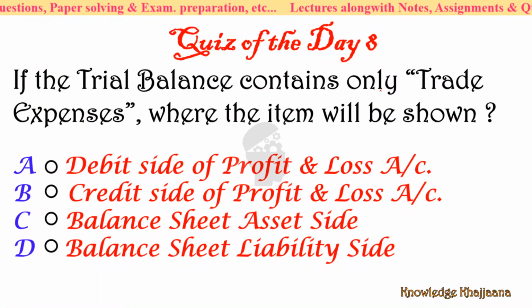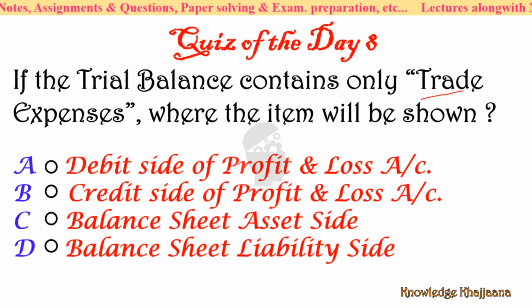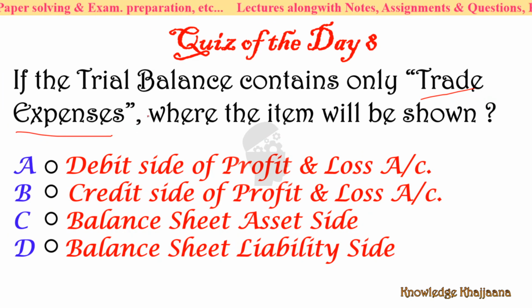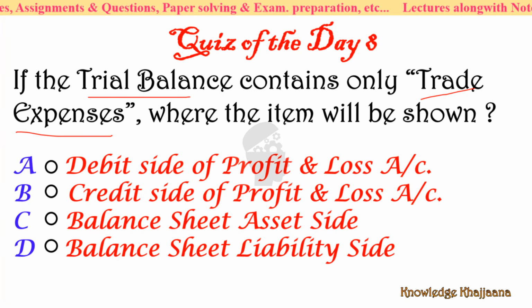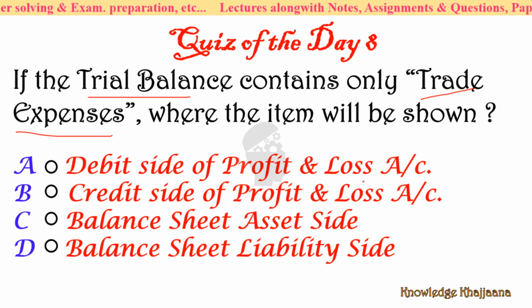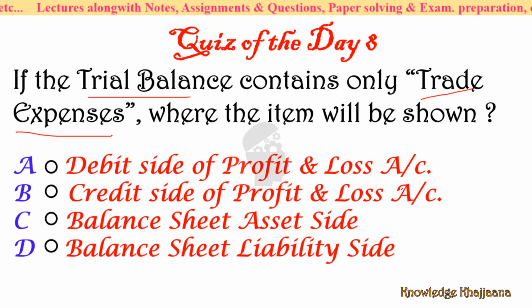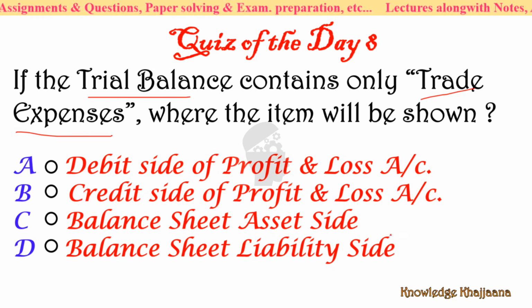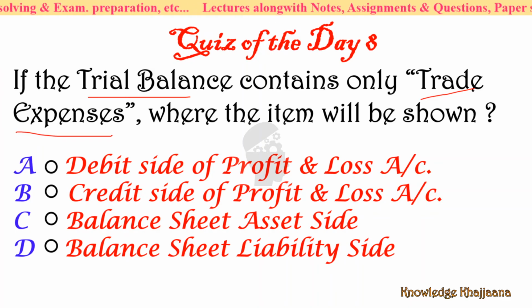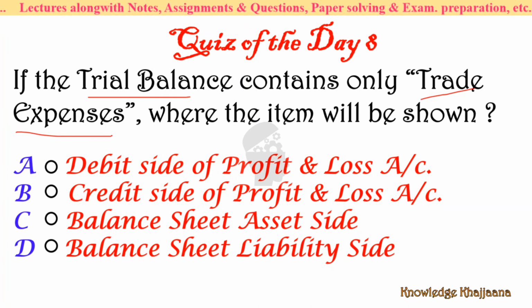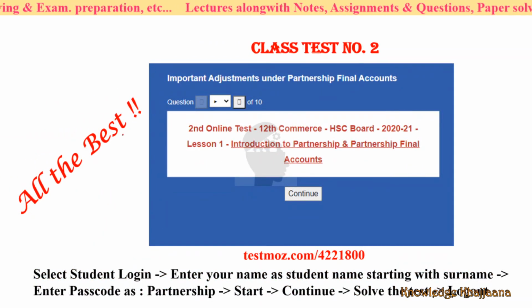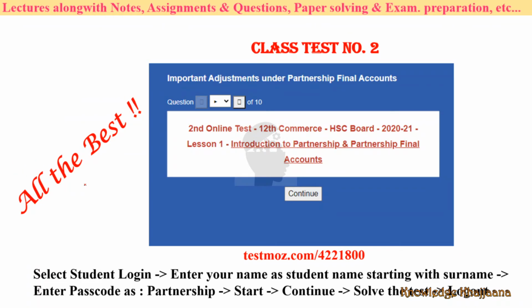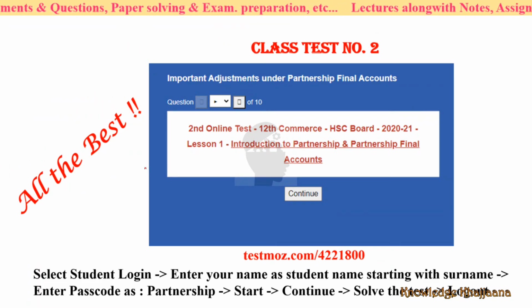This is the quiz of day 8. If the trial balance contains only trade expenses, where will the item be shown? Would it be shown on the debit side of the profit and loss account, the credit side of the profit and loss account, the balance sheet asset side, or the balance sheet liability side? You have to give the correct answer immediately. And with this, we have covered all the adjustments, all the hidden adjustments, all the important points.